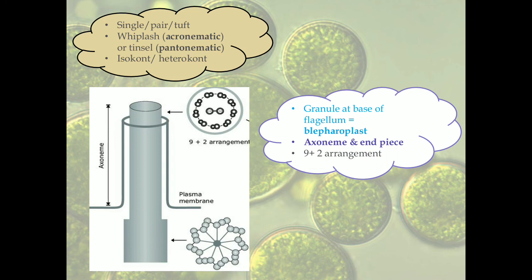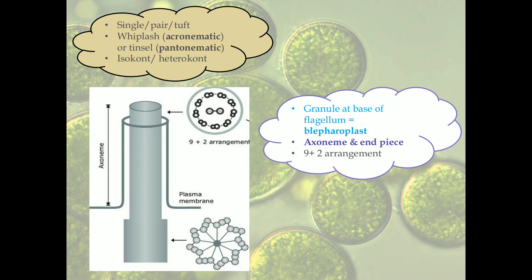Now, inside the flagellum, when we take a cross section of the flagellum, what we see is that the flagella's fibrils are arranged in a 9+2 arrangement. What does that mean? When we say 9+2, it means there are 9 peripheral double fibrils. As you can see over here, there are double fibrils and there are 9 pairs of it. That is why it is called 9. And the 2 are referring to the 2 central fibrils, which are simple single fibrils.